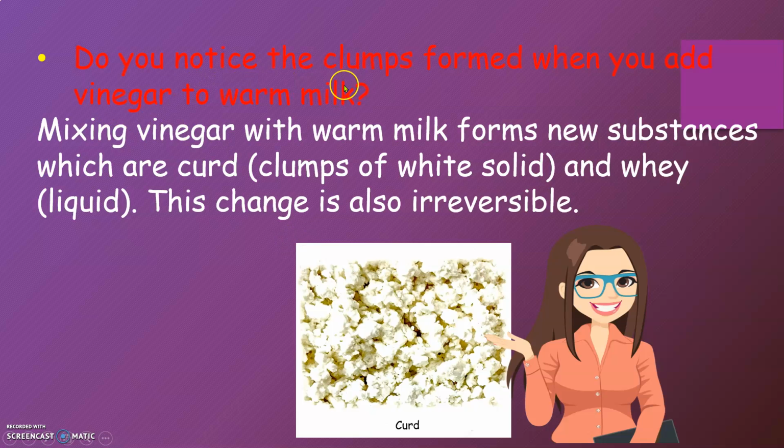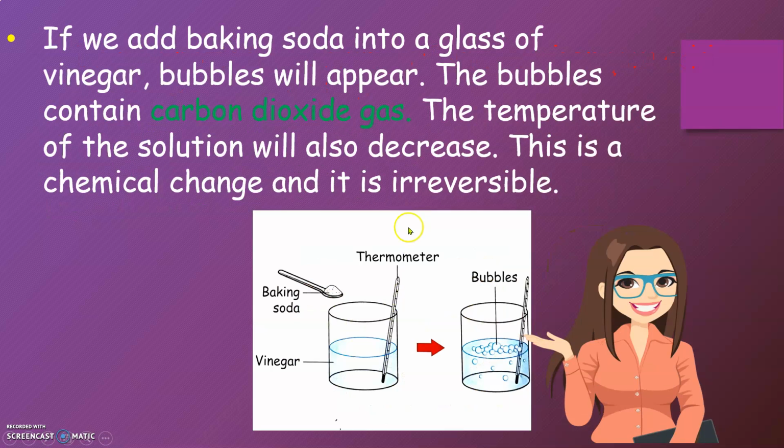Do you notice the clumps formed when you add vinegar to warm milk? Mixing vinegar with warm milk forms new substances, which are curd, clumps of white solid, and a watery liquid. This change is also irreversible. If we add baking soda into a glass of vinegar, bubbles will appear. The bubbles contain carbon dioxide gas. The temperature of the solution will also decrease. This is a chemical change and it is irreversible.